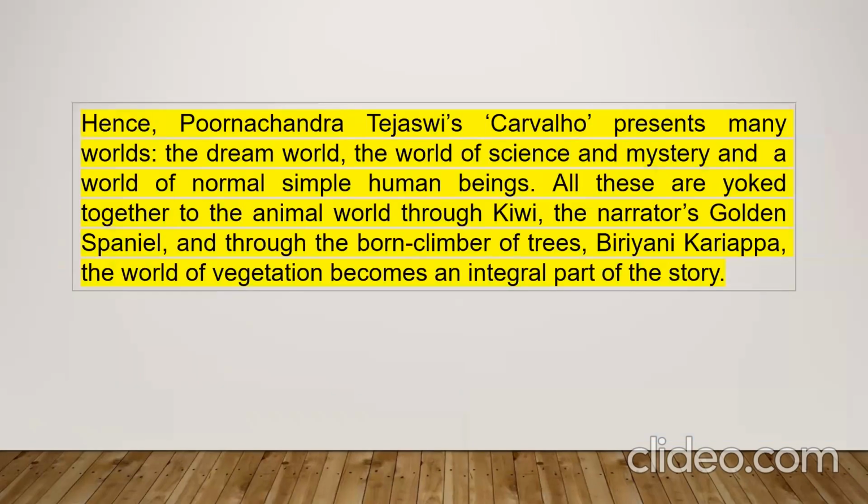So this is how Poornachandratejaswi's famous novella Carvalho brings out many worlds: the dream world, the world of science, the world of mystery, a world of normal, simple human beings. All these are yoked together to the animal world through Kiwi, the narrator's golden spaniel, through the born climber of trees, that is Yankata, Biryani Kariyappa, and the world of vegetation and nature, which have all become an integral part of the story. A very, very famous story, Carvalho.